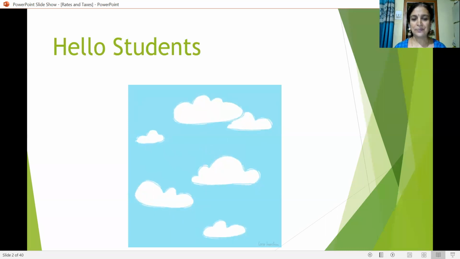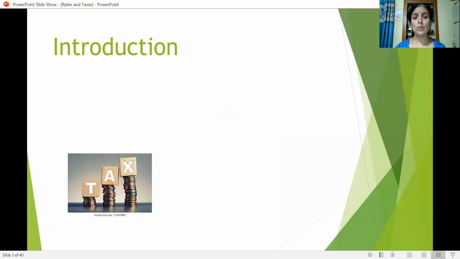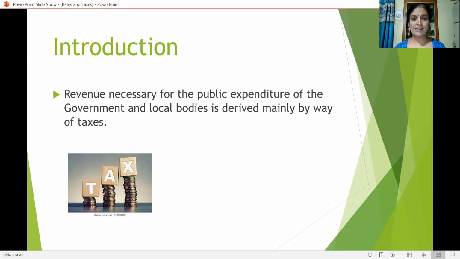Here, I would like to give some introductory aspects about the taxes. Revenue necessary for the public expenditure of the government and local bodies is derived mainly by way of taxes. Just think about the government expenditure.